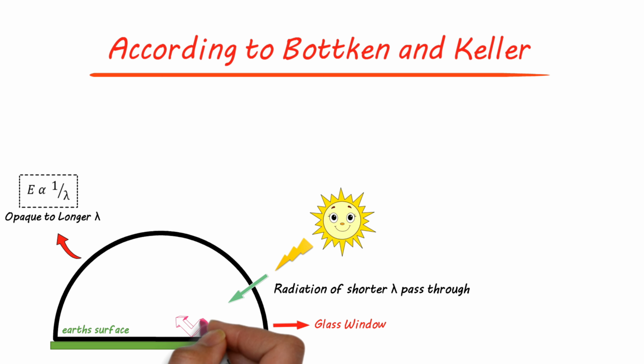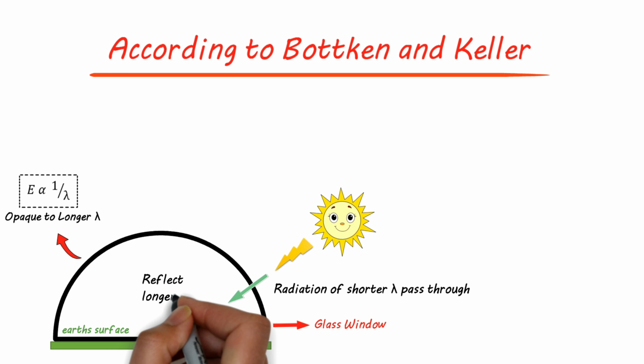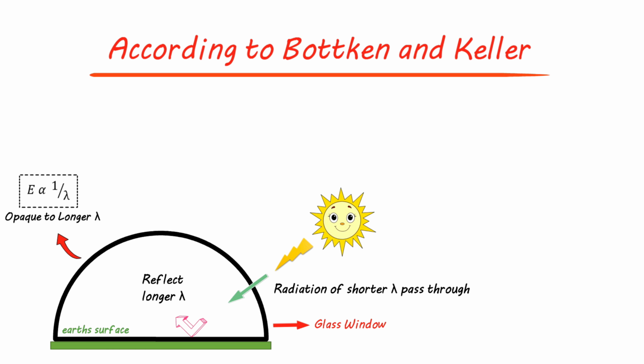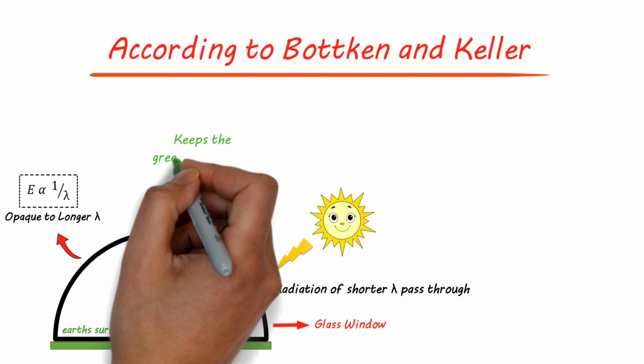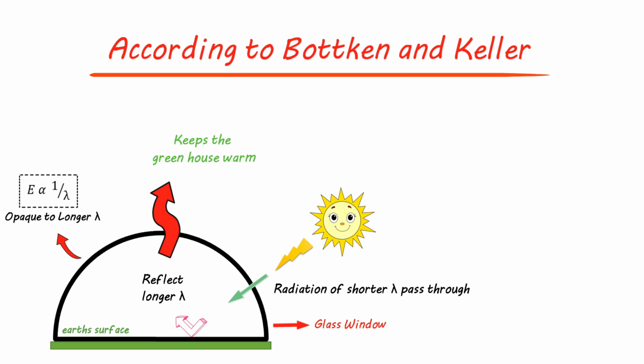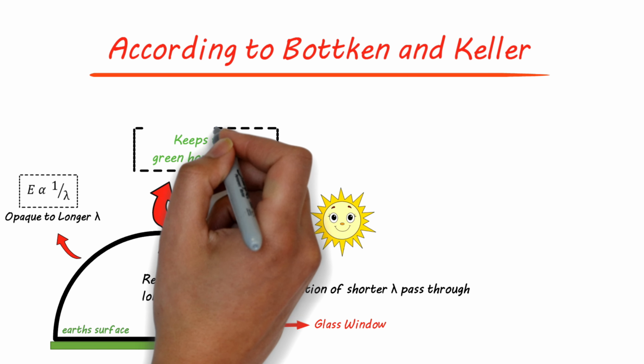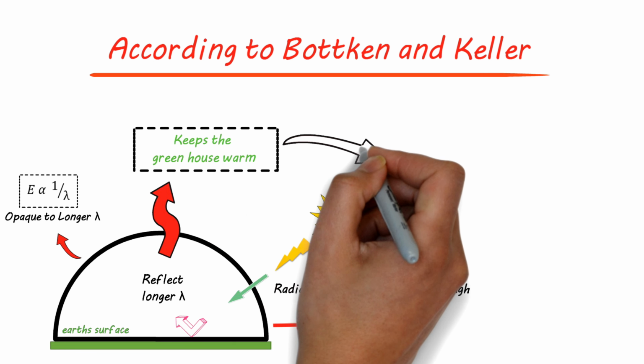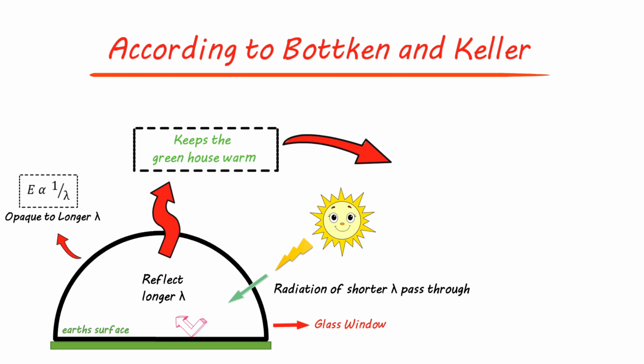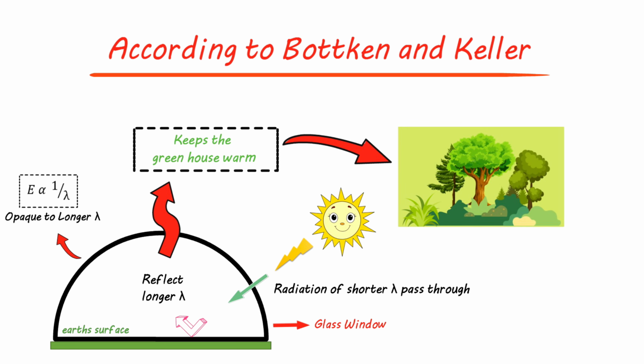As the radiation reflects from the Earth's surface, the energy gets somehow dissipated, and the reflected radiation will have a lower energy or longer wavelengths. As this longer wavelength radiation cannot penetrate through the glass window, it remains within the glass window, thereby keeping the greenhouse warm. This warming allows a condition similar to spring to develop, thereby leading to the growth of vegetation. Since the temperature is enough to grow vegetation in winters, that's why the term greenhouse has been used.